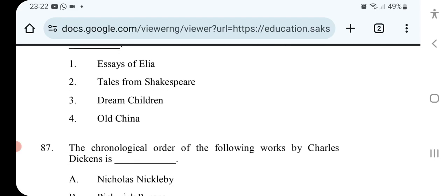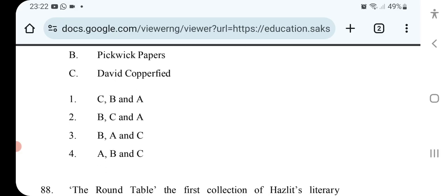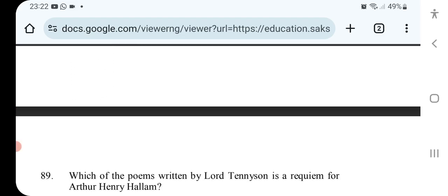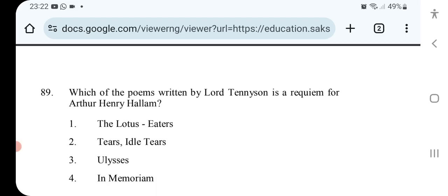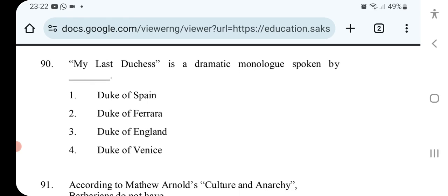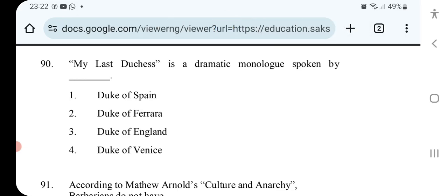Charles Lamb gathered the criticism of life in his famous work. No idea. The chronological order of the following works by Charles Dickens. No idea. The Round Table, the first collection of Hazlitt's literary sketches, appeared in the year. Which of the poems written by Lord Tennyson is a requiem for Arthur Henry Hallam? No idea about that. I'm very poor at literature. My Last Duchess is a dramatic monologue spoken by.